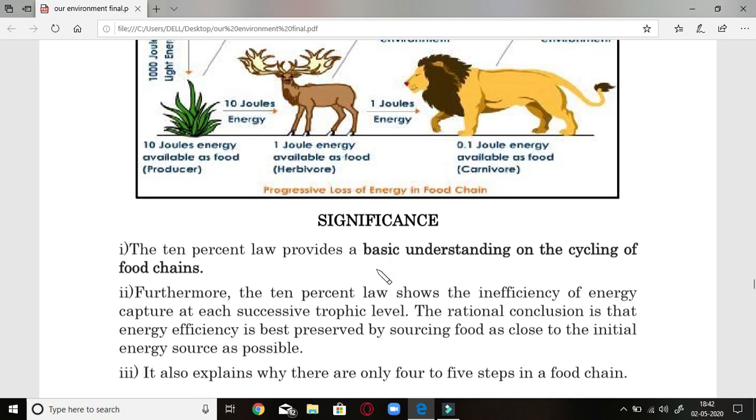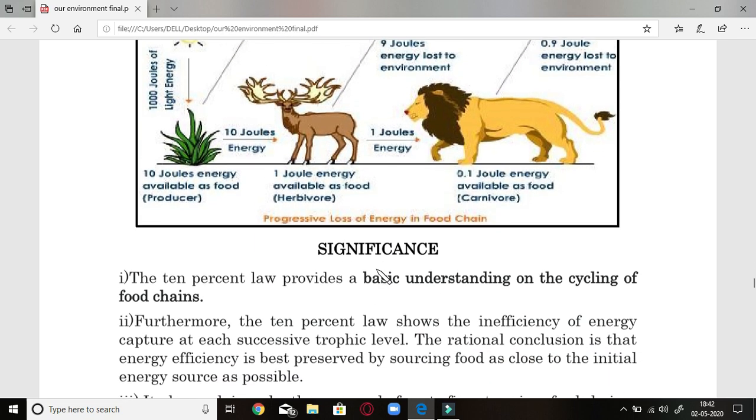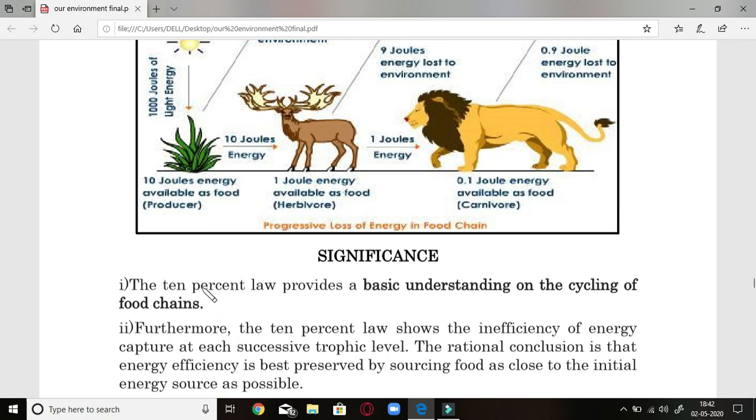Let us see what is the significance of this law. What does it want to show? The 10% law provides a basic understanding of the cycling of food chains. It gives us a basic understanding of on what basis these food chains move on. That is the transfer of energy.